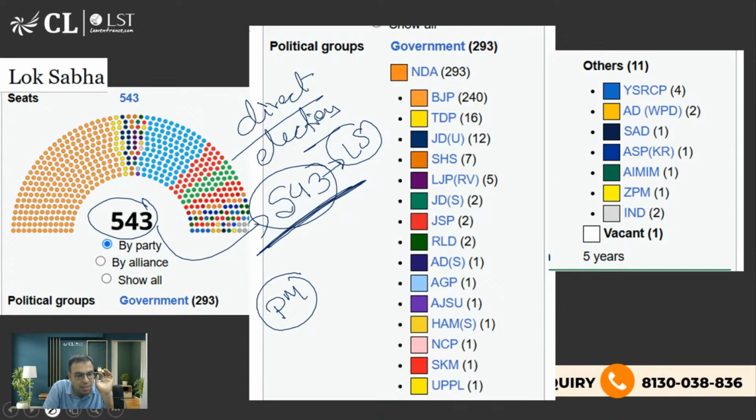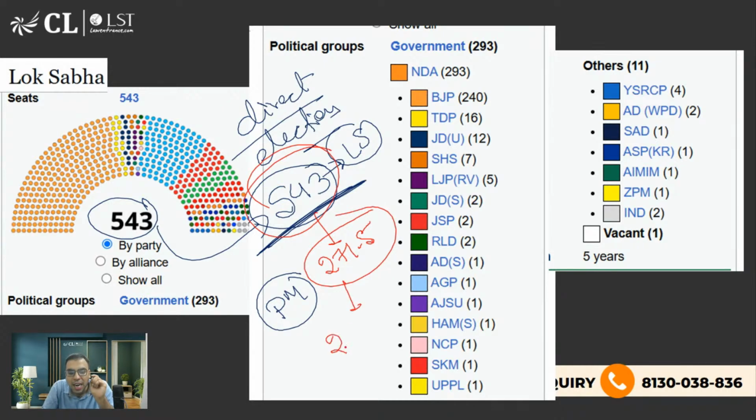The answer is cross the half mark. This is the half mark, how much is it? 271.5. Yes, this is the half mark. So crossing the half mark means you need at least 272 seats to make your prime minister. Okay? If you want your party to make your prime minister, then you need 272 seats, right? Cross the half mark, either alone or with the help of alliance partners.